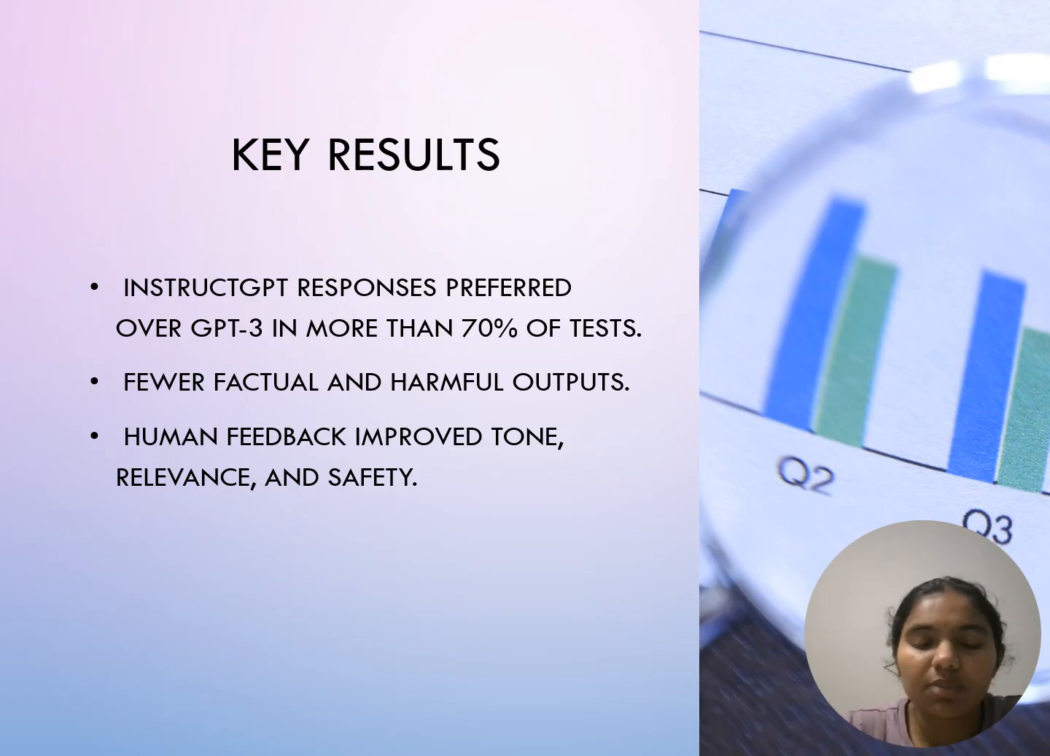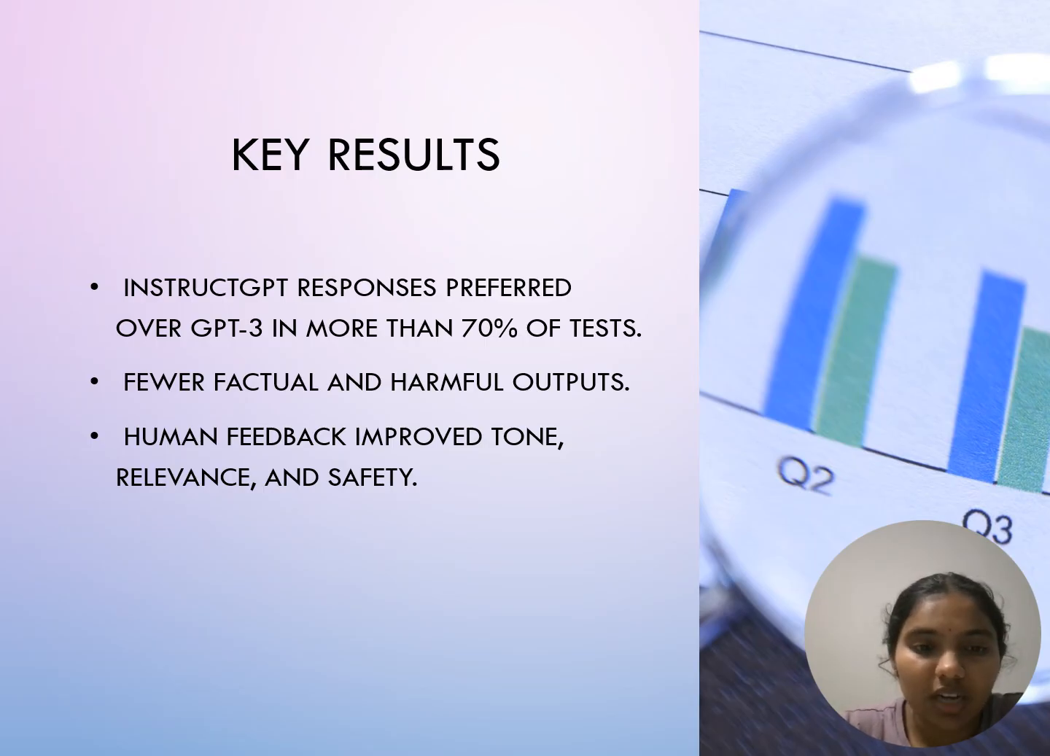Users preferred InstructGPT's answers over GPT-3's in more than 70% of cases. The responses were not only more accurate but also more polite and relevant to user intentions. Smaller models fine-tuned with human feedback often performed better than much larger GPT-3 models, proving that quality feedback can sometimes outweigh size or computational power. This chart and upward trend visually summarize how alignment and human feedback directly improve the model's usefulness.